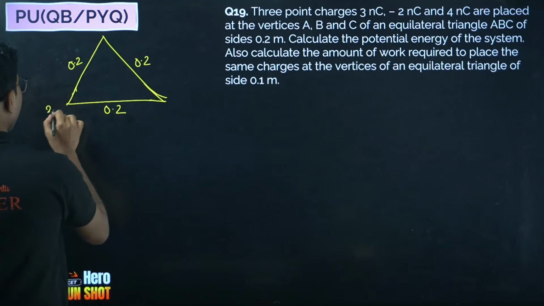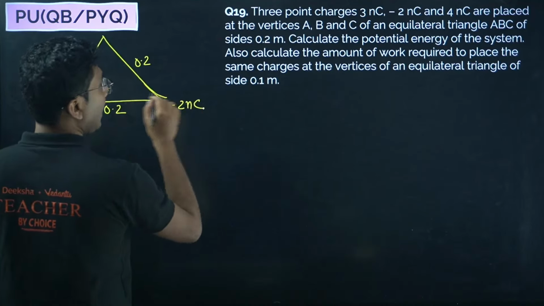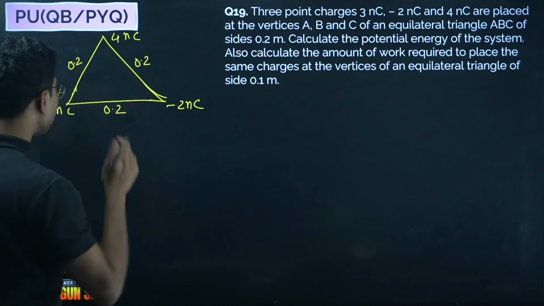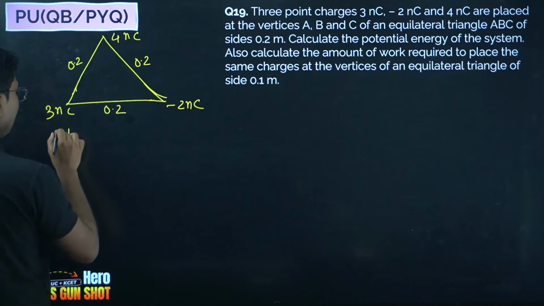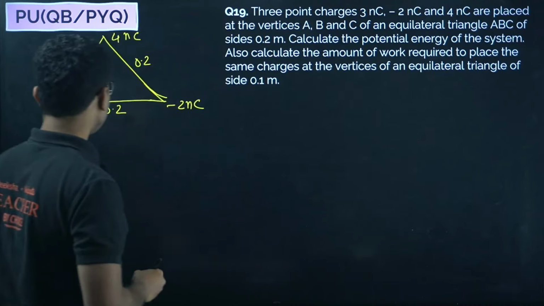3 nanocoulomb, minus 2 nanocoulomb and 4 nanocoulomb. You have to calculate the potential energy of this system. So this is say U1. This is configuration 1. How to do that?